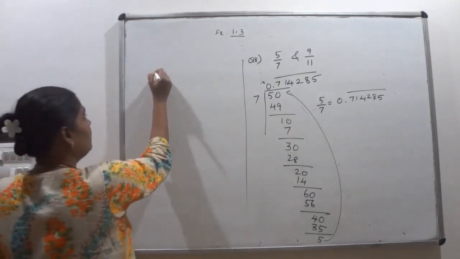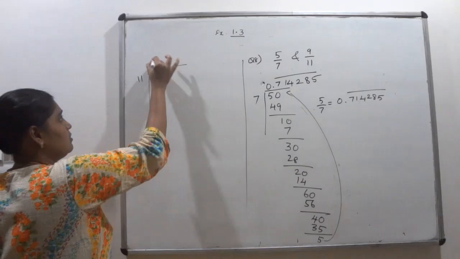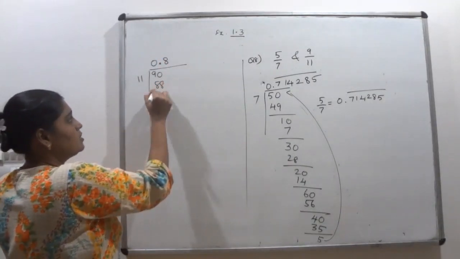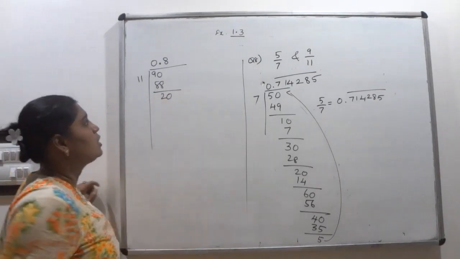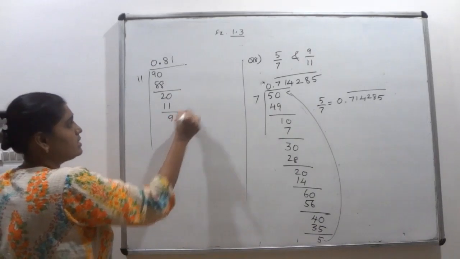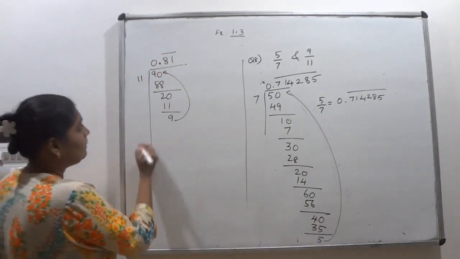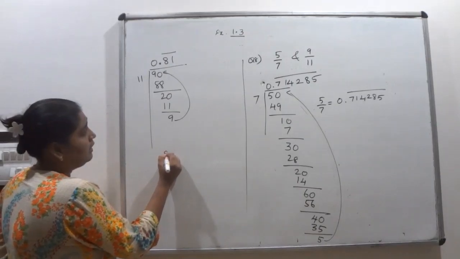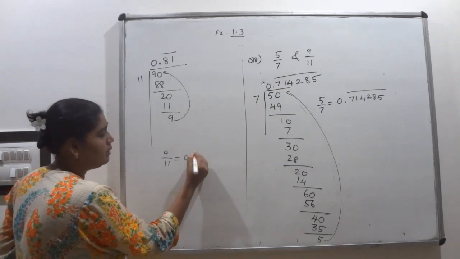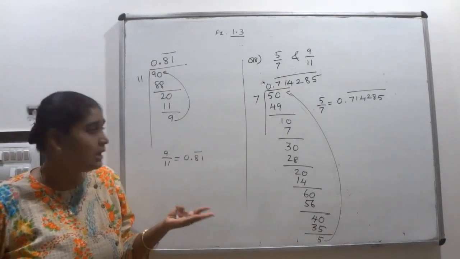The other one I am going to find is 9 by 11. Divide it, add 0, keep the point here. How many times will it go? 8 times, 88, so 2 is the remainder. This is 20, how many times will it go? Only 1 time, so this is 9. The same number is repeated. That's why stop it and keep the bar here. So 9 upon 11 equals 0.81 bar. This also has a non-terminating but recurring decimal expansion.